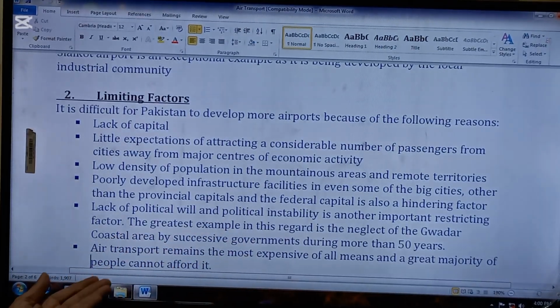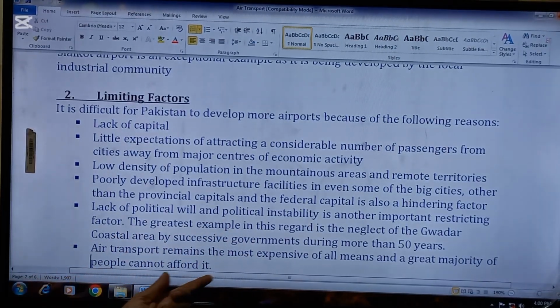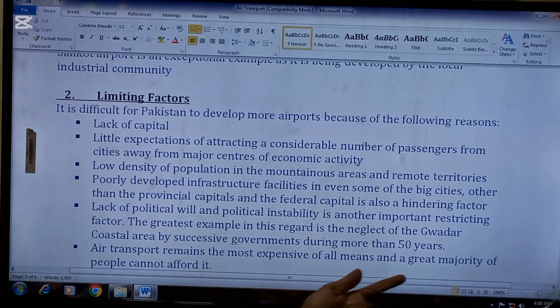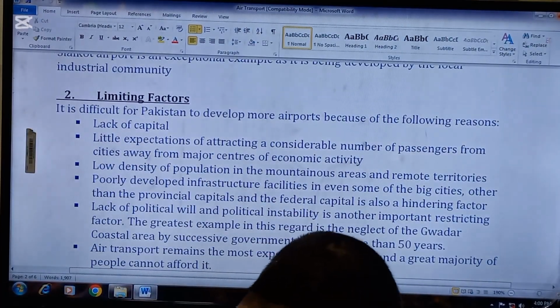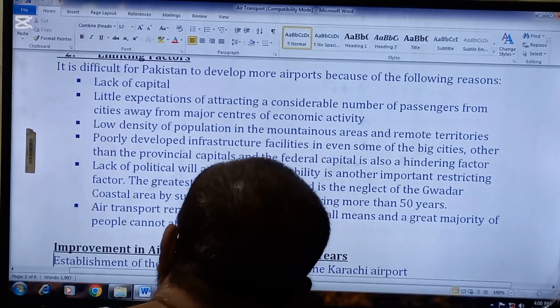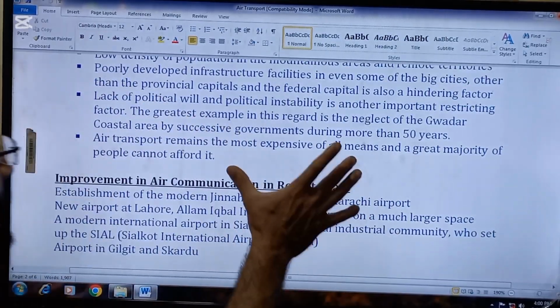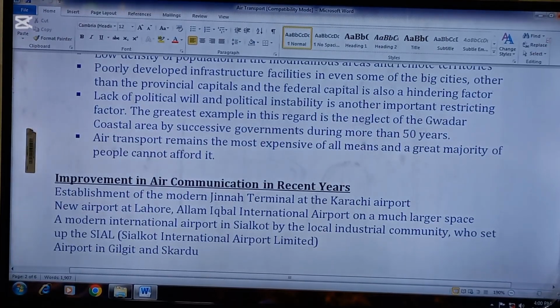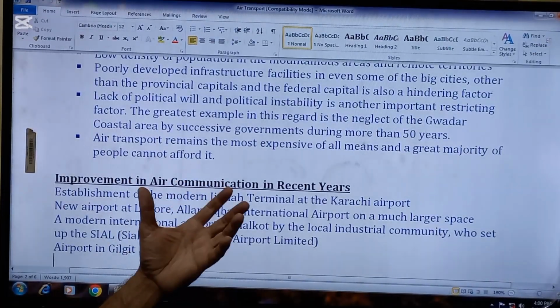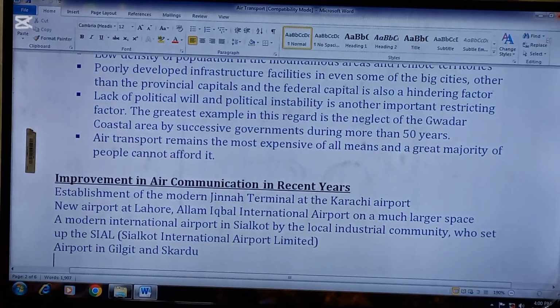Next, air transport remains the most expensive of all means and the great majority of the people cannot afford it. So in Pakistan, most of the people are poor and cannot afford the air transport expense. So this is another limiting factor in the way of the expansion of air transport.